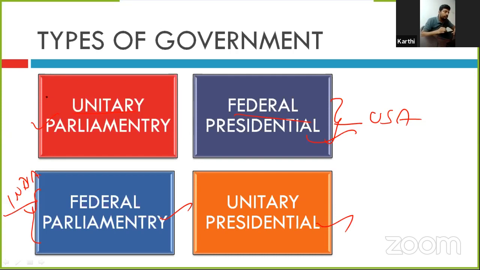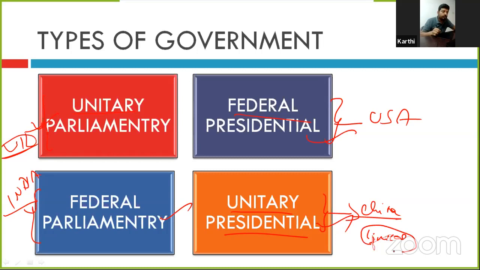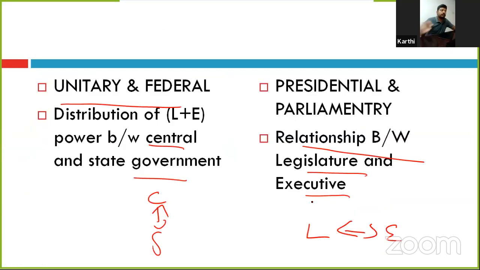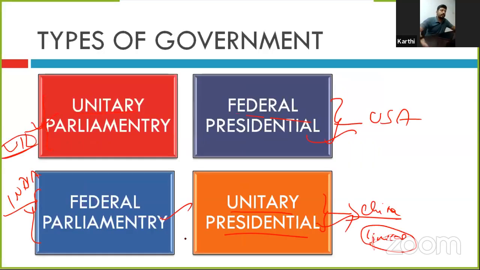Unitary parliamentary, the example is the UK or England or Britain. Unitary presidential we can call China, but China's power is linked by the constitution, but the working style is similar to the unitary presidential. So this is the basic difference. I hope now it has been clear.